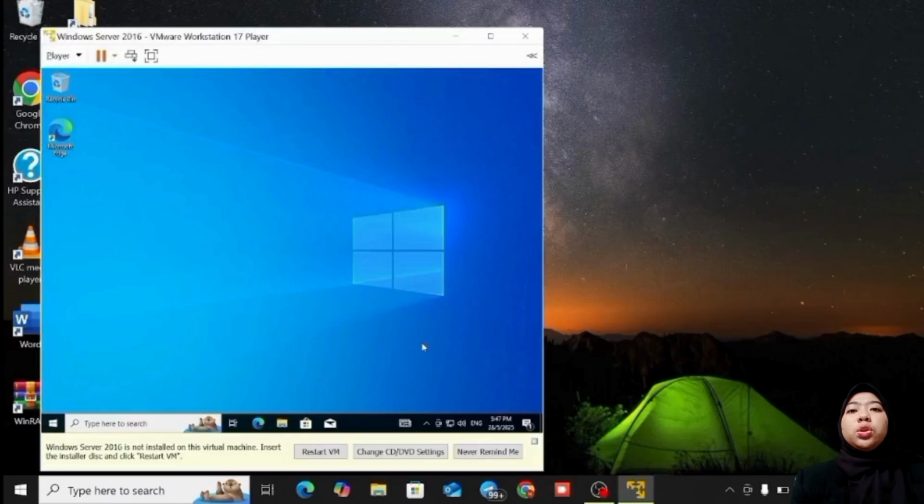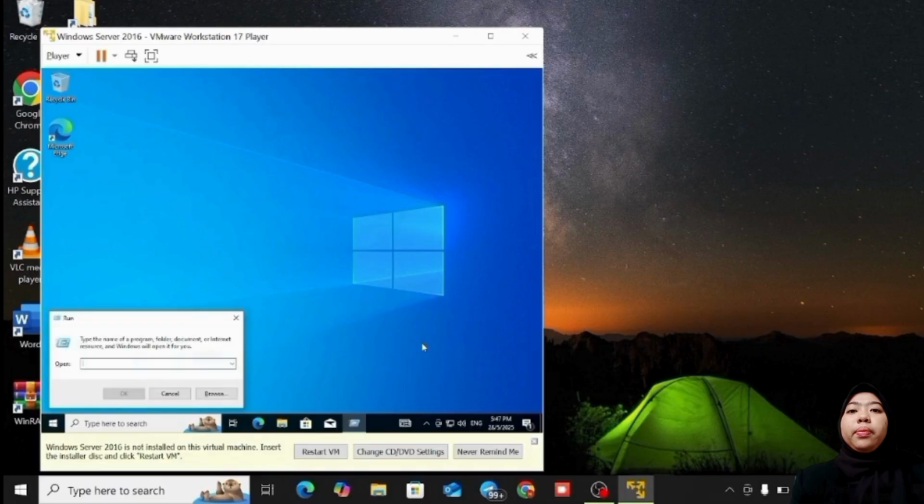For step 2, show system information. For this step, you have to press the Windows key and R. After that, you must type msinfo32 and click the OK button.